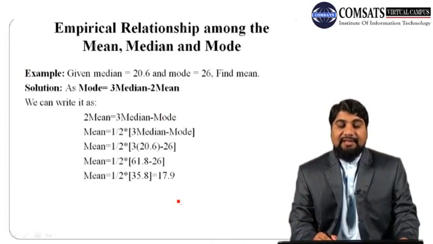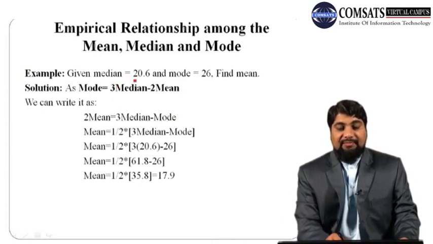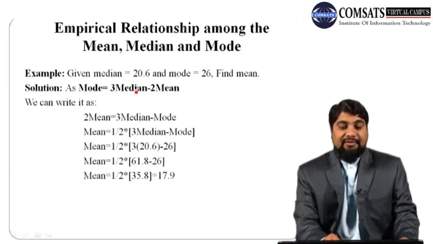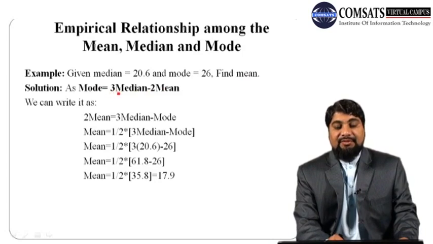So let us consider an example. Given the median 20.6 and the mode 26, the question is to calculate or find the mean. So we have the empirical relationship that mode is equal to 3 times median minus 2 times mean.